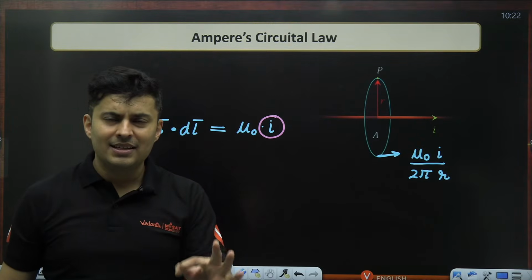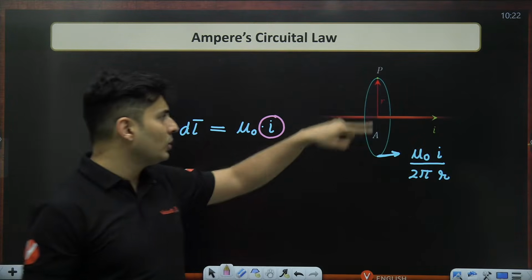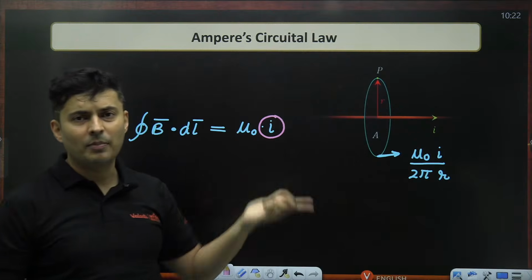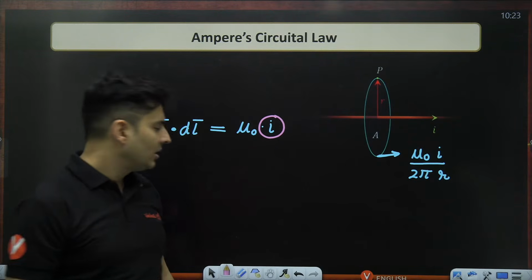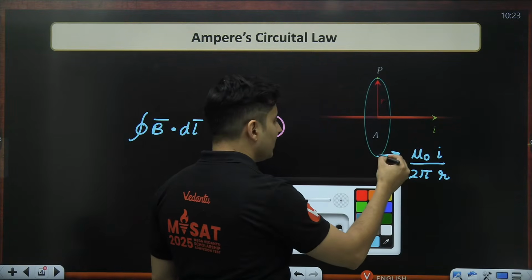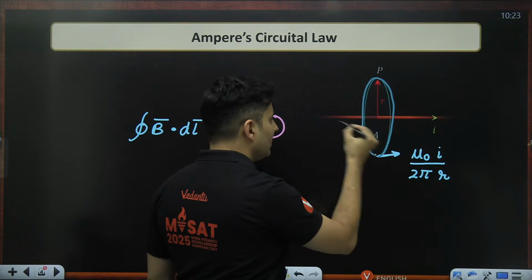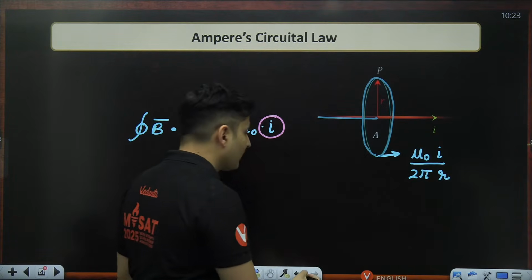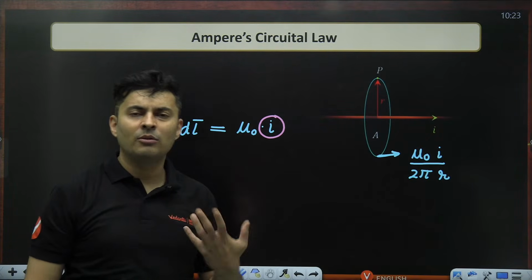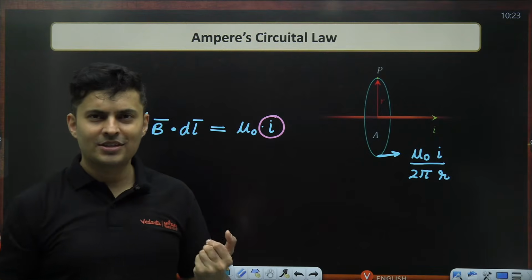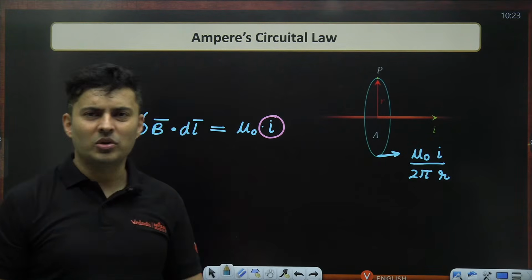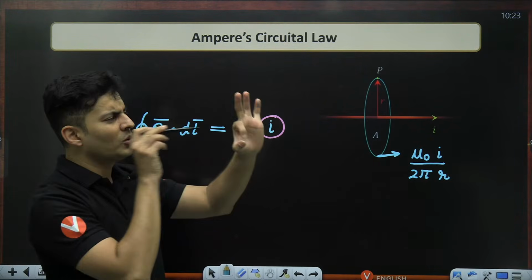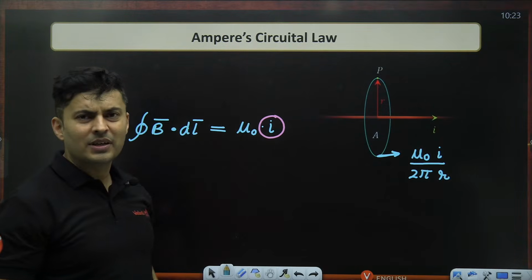Now, when I write this I over here, this I represents the current which is piercing through that particular loop, that imaginary path. So for me, this is that imaginary path, and this current is piercing it. Now, what do we really mean by the word piercing? Till now we never really focused on this word. We understood that the current is going inside of it.